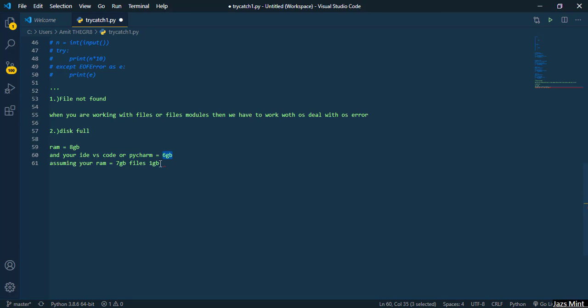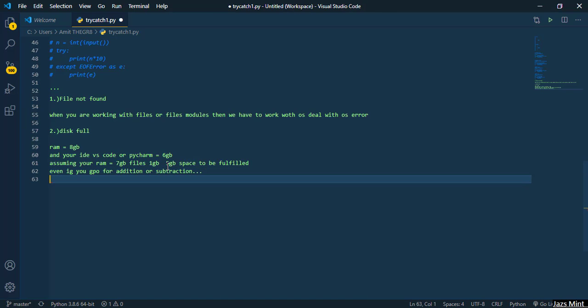It means 5 GB more space would be needed. In that case the OS error is more likely to happen, even if you go for addition or subtraction or whatever it is. Even with these basic simple steps, the OS error is more likely to happen.